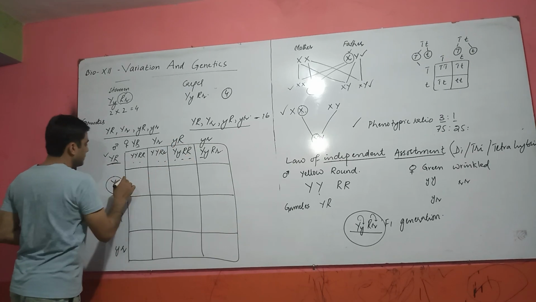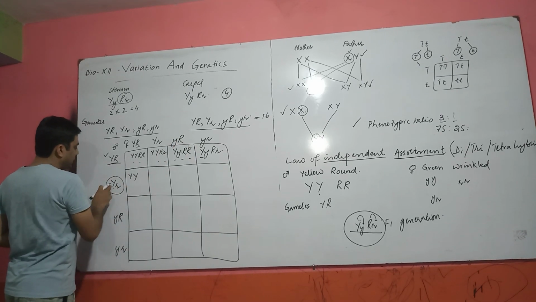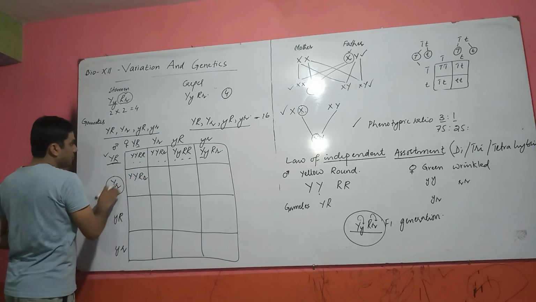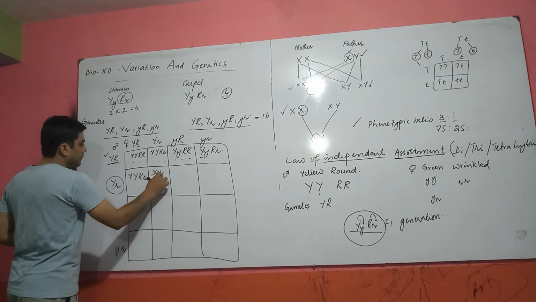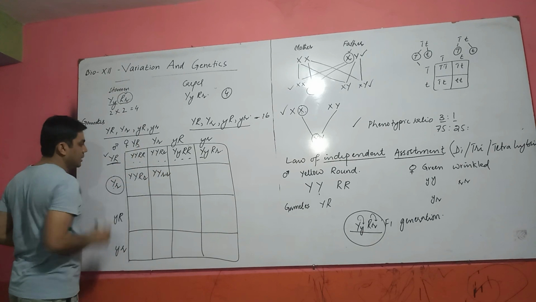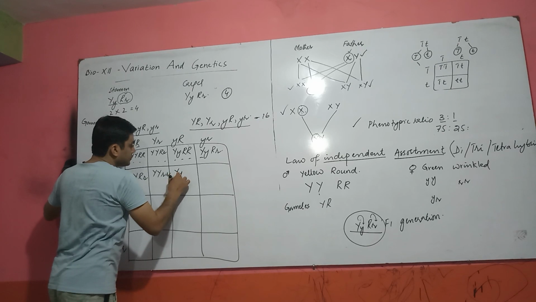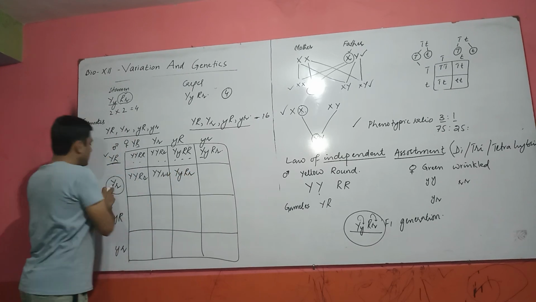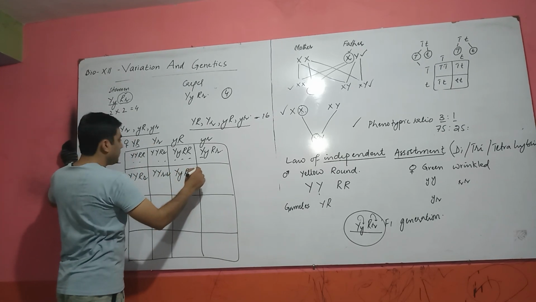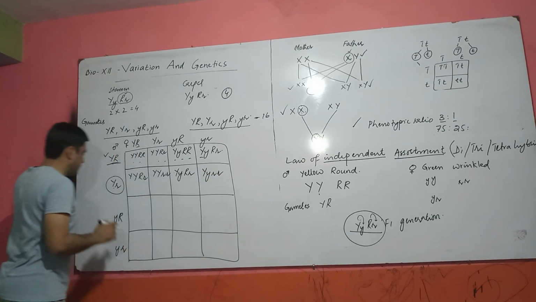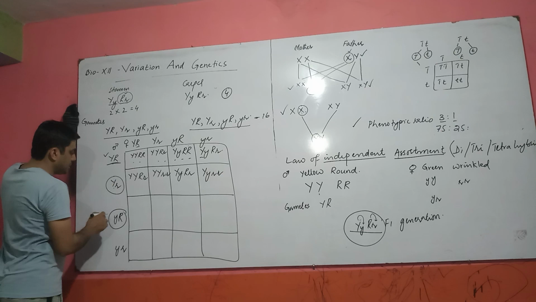For example, when this gamete fuses with this gamete, this baby will form, and when this gamete fuses with this gamete, this type of baby will form, and when this gamete fuses with this, this type of baby will form, and so on. Now, what is the possibility of this gamete?